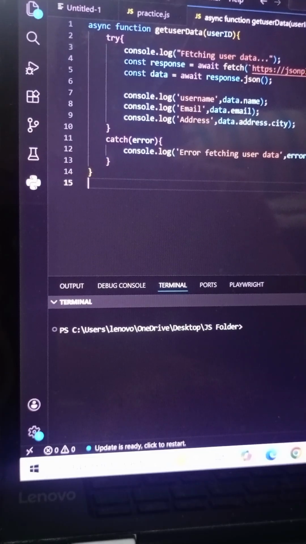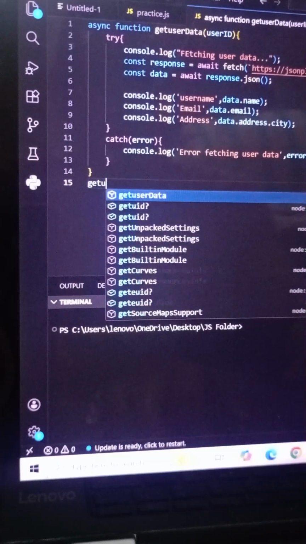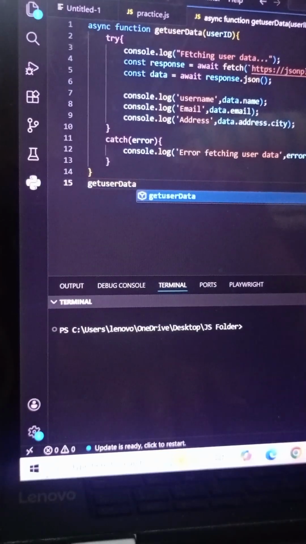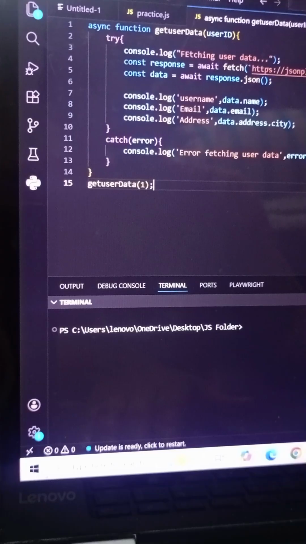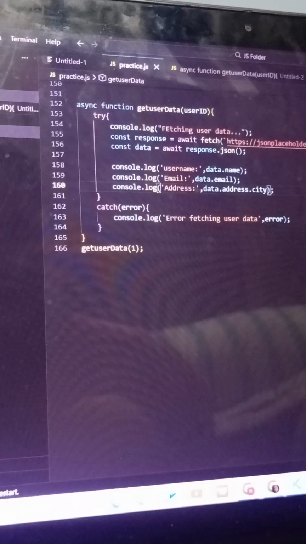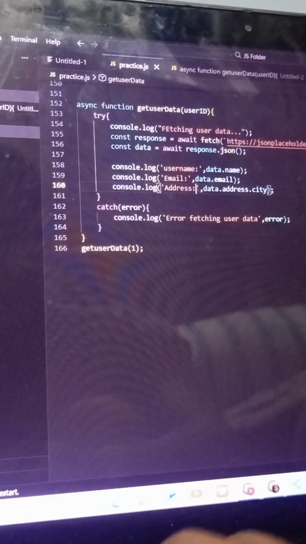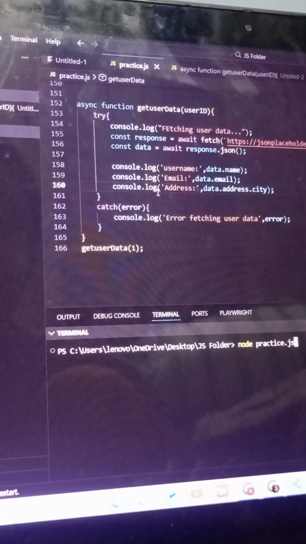And then what we are going to do is simply call the user function. So for calling, I'm writing only one. Let's see what result it will give us. Okay, let's see our final result in our terminal. So what will our answer be? What will the response be?